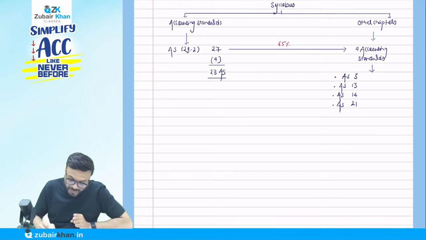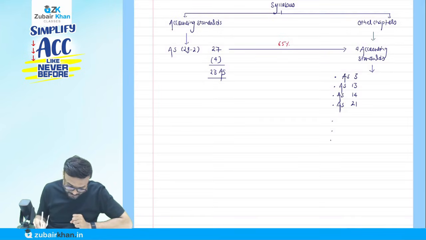Apart from that, there are 3 chapters: financial statement of company, then buyback of securities and internal reconstruction.